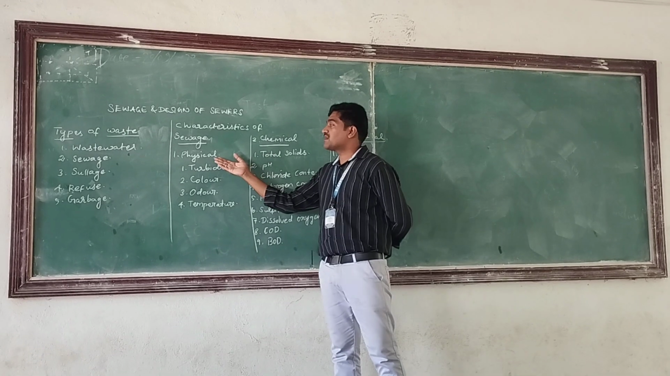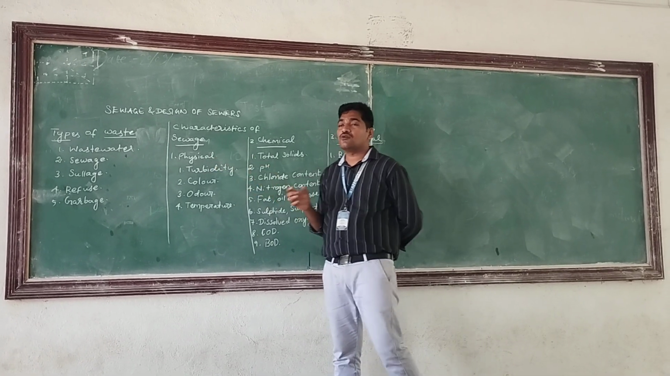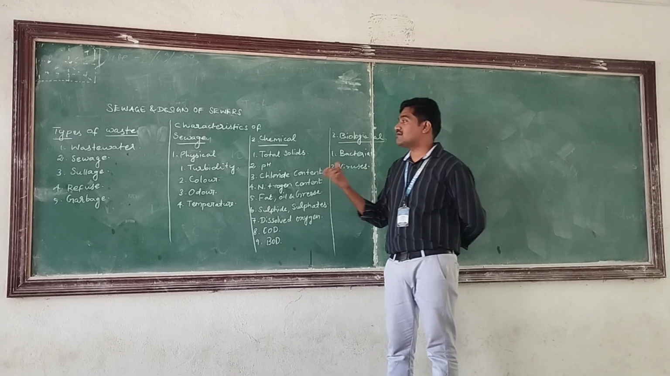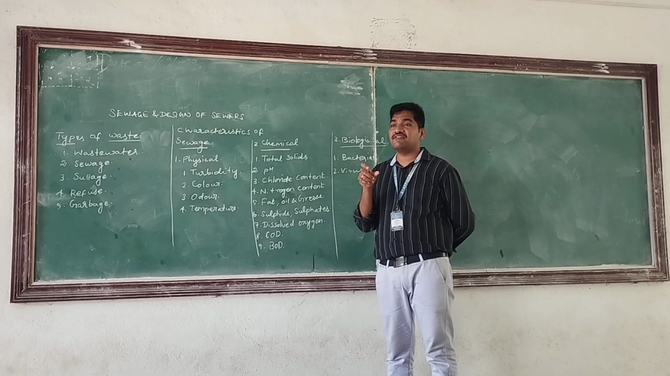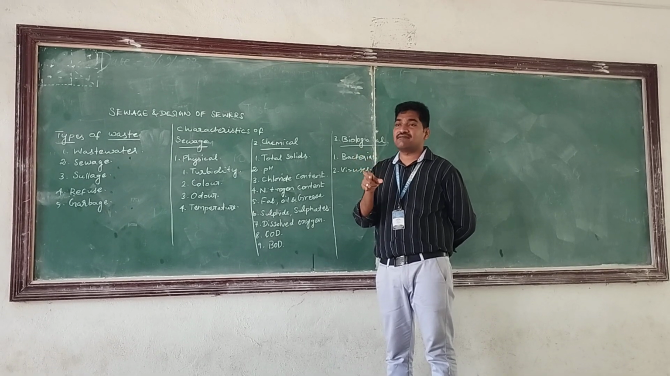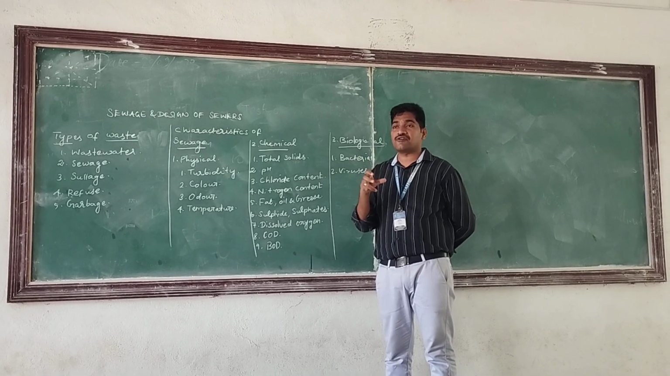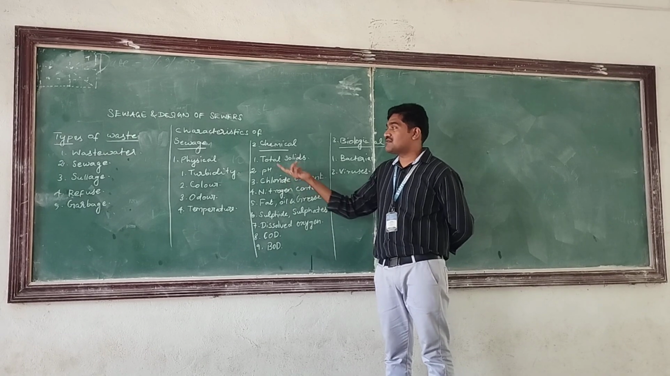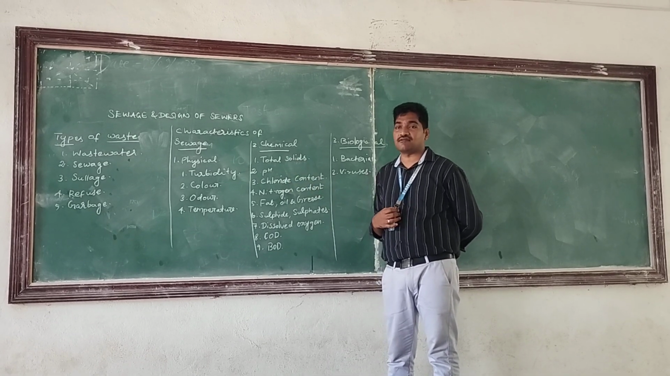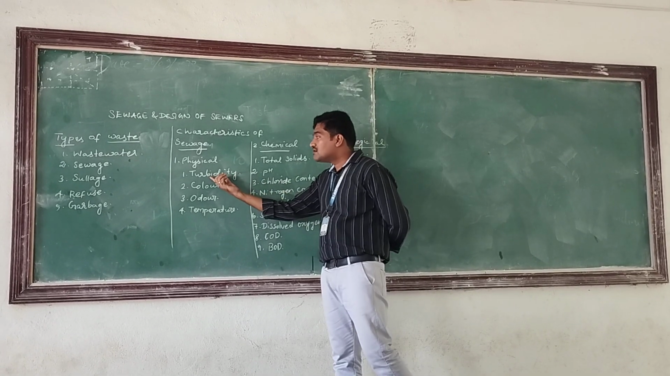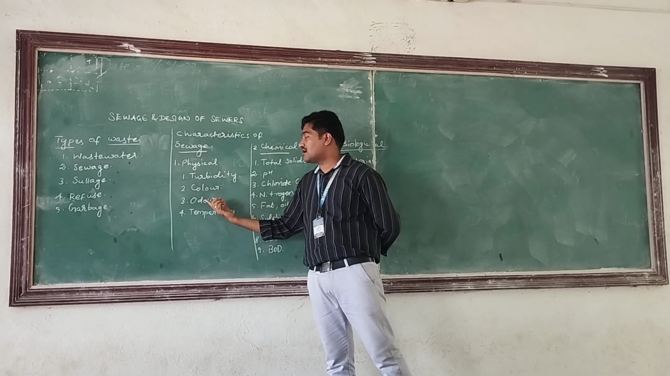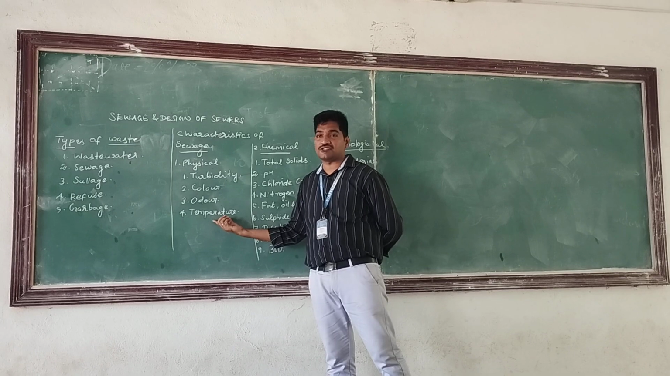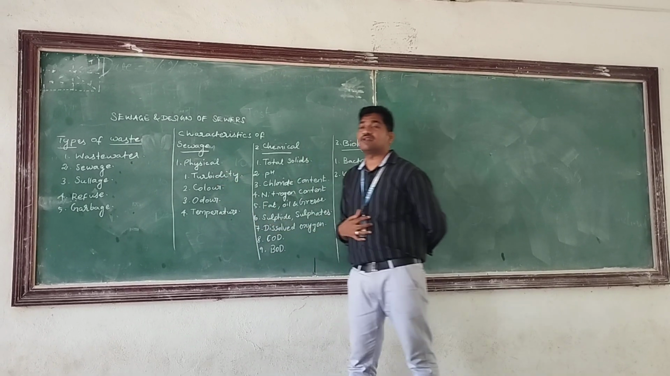Okay, so first one, physical characteristics. So how can we classify a characteristic as a physical characteristic? If you can identify the parameter just by looking at the object or smelling the object, that comes under physical characteristics. Okay, so generally there are 4 types of physical characteristics: turbidity, color, odor, and temperature. Okay, so first one is turbidity.